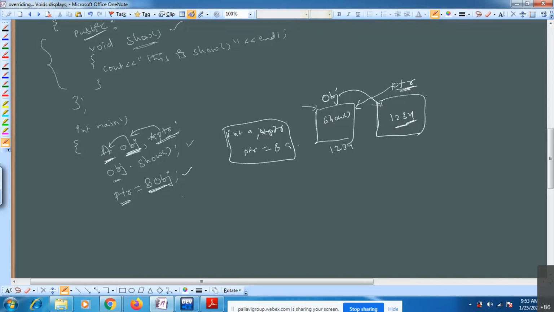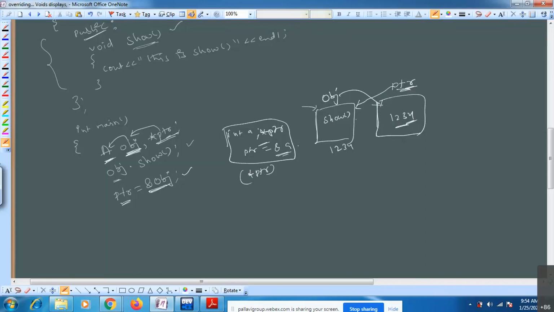Just how you did it for variables, the same thing for objects also. By using pointers, you are pointing to your objects. While accessing data from that particular address, you use star ptr. Star ptr means it is returning the value from that particular variable, right?